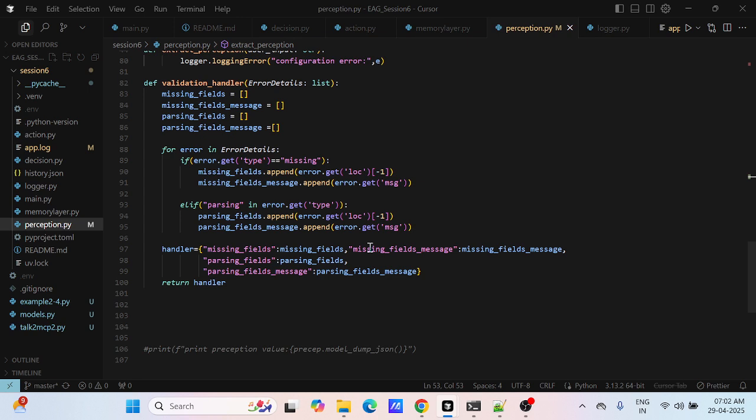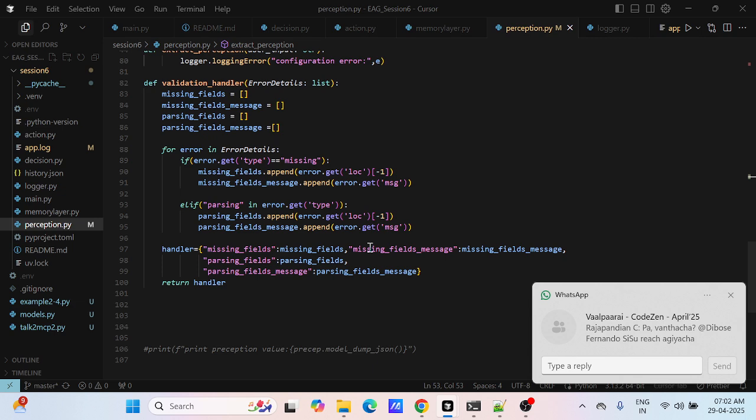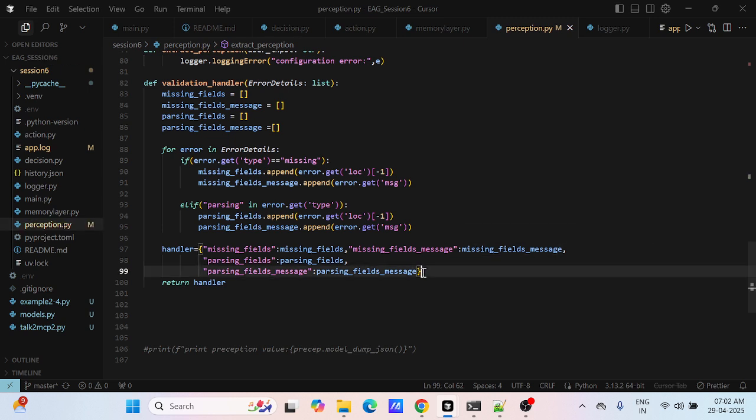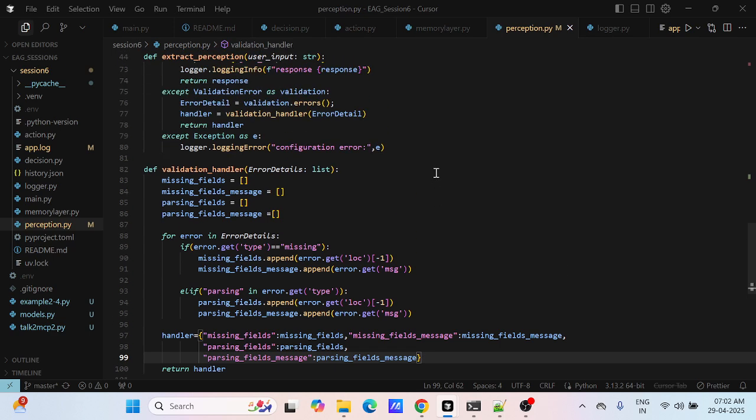Once the key facts are retrieved, we match the data with our memory layer. If the values are there in the memory layer, we go to the decision layer without calling the LLM. The decision layer thinks about what the next step needs to be, and it goes to the action, whether the train ticket booking, bus ticket booking, or cinema ticket booking tool. So let me show the demo.